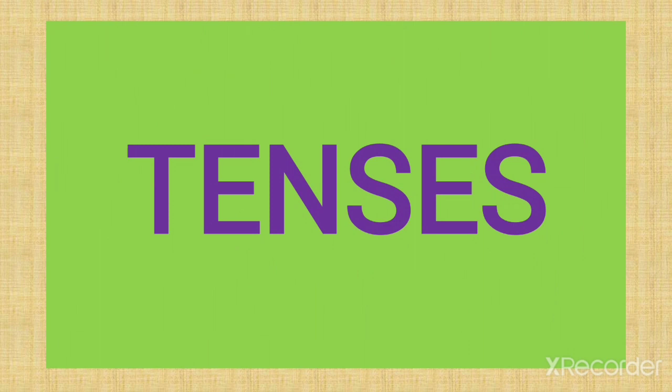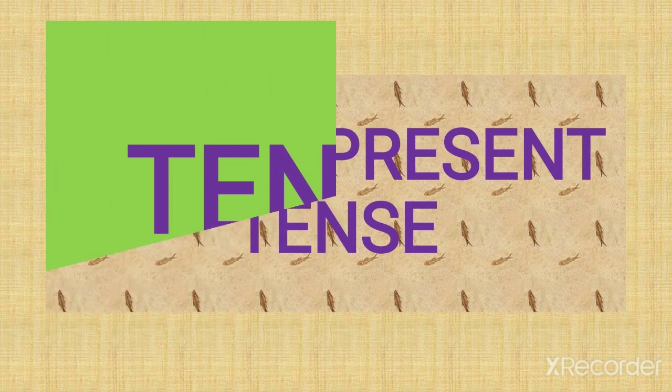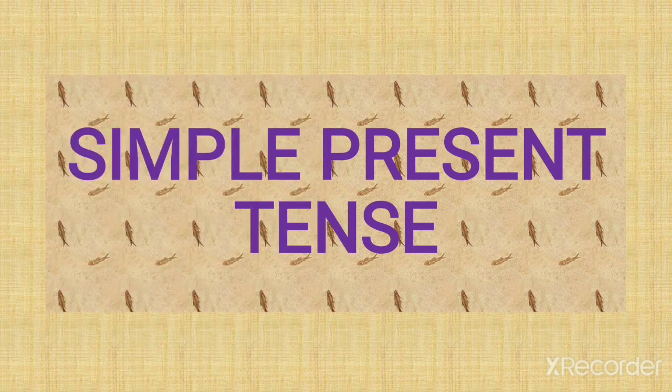Now, beta, tenses are of three types: the present tense, past tense, and future tense. Present is what is happening now, past is which is over, finished, and future is which will happen. Now, beta, first I'll explain to you about simple present tense.